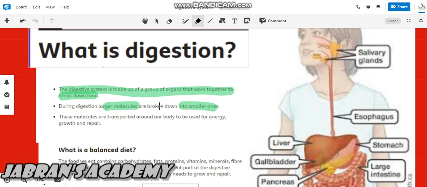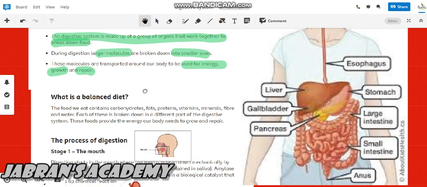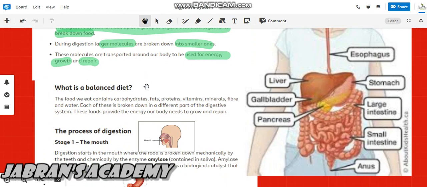And here they are asking why digestion is used. They are used for energy, for growth and repair. As we have already read about the balanced diet. What is a balanced diet? This is a review of that, because some students always forget why we eat food, what the different types of nutrients are, why we eat them, why they are important, and how we digest them.